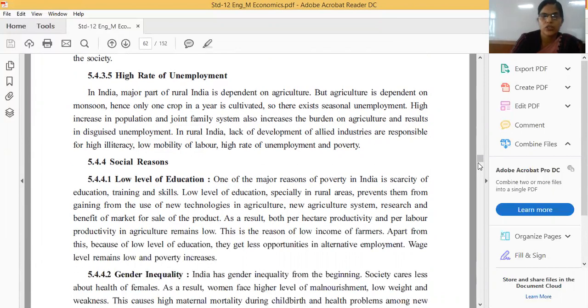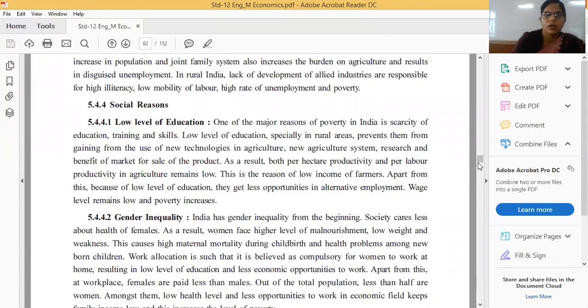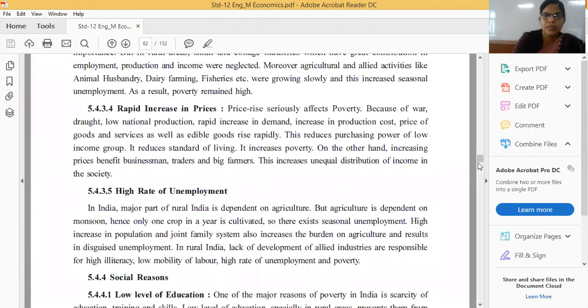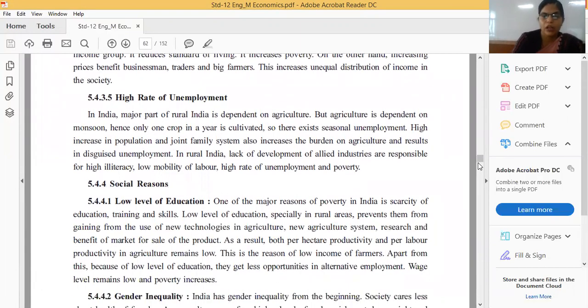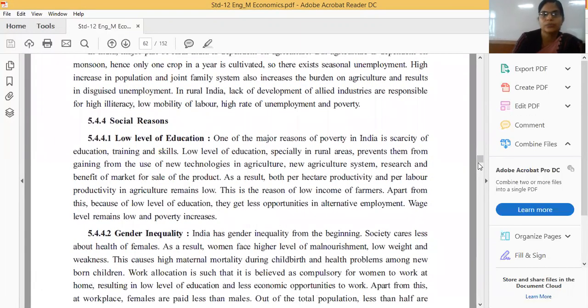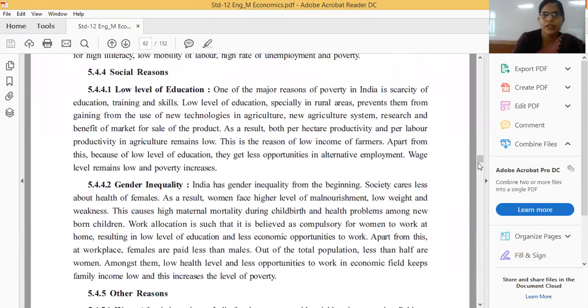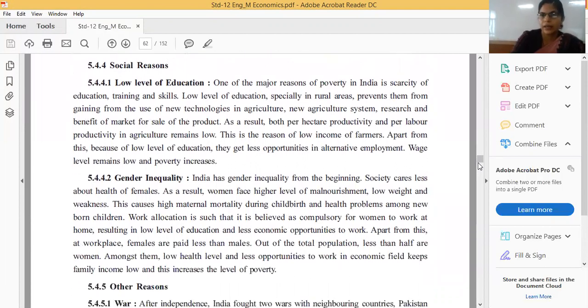Fourth one is the social reason. And we have completed this third point. In this third, we have completed high rate of unemployment also. Now I'm going to start the social reason. From this point, our explanation remains. Correct, friends? So from this point, I'll start the fourth point, social reason. These are causes of poverty. Correct, friends? Causes of poverty.